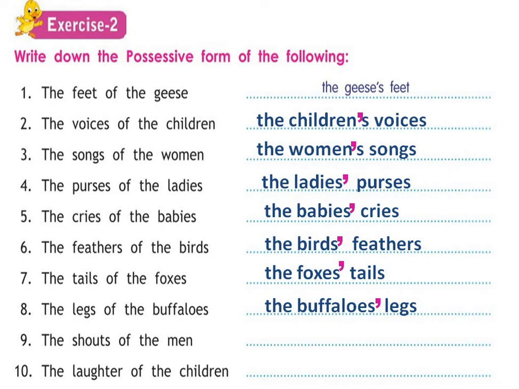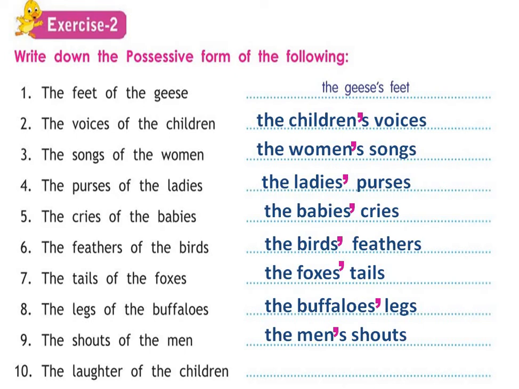Whose shouts? The men. So we will write the men's shouts. Why have we added apostrophe S now? Because men is plural, but it doesn't end with S. After apostrophe, we have added S because men doesn't end in S. The laughter of the children.